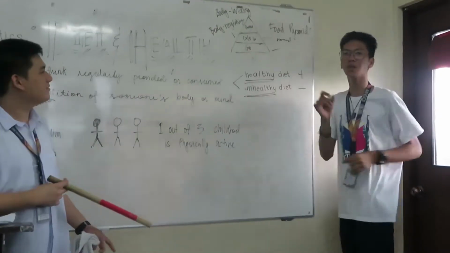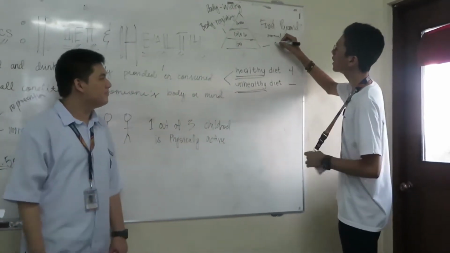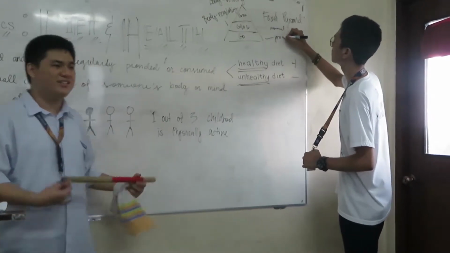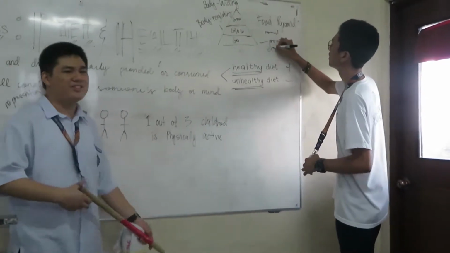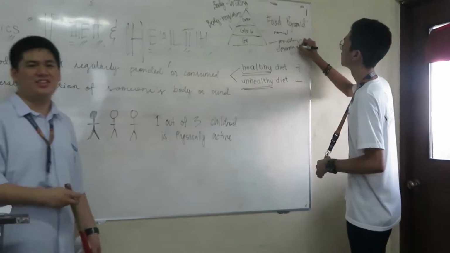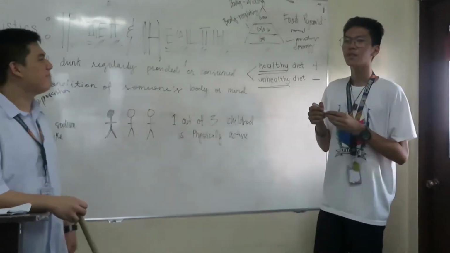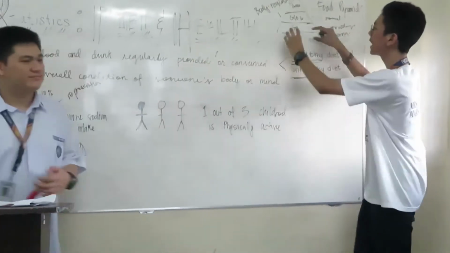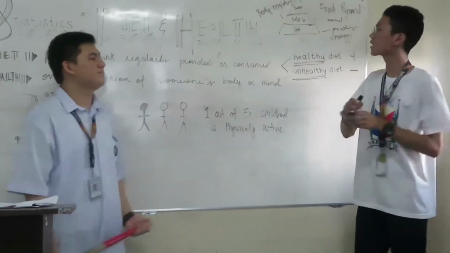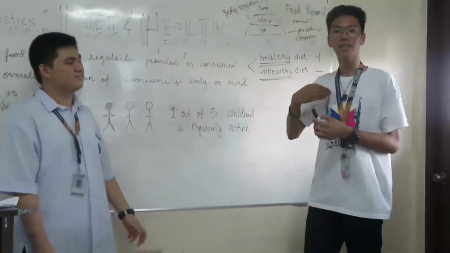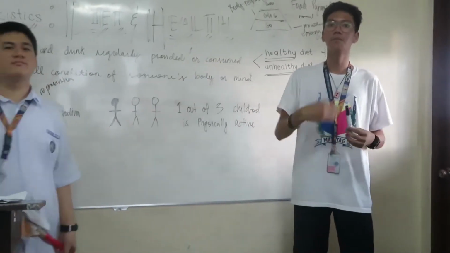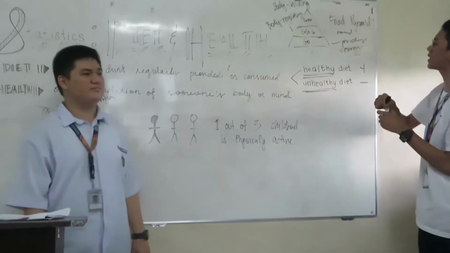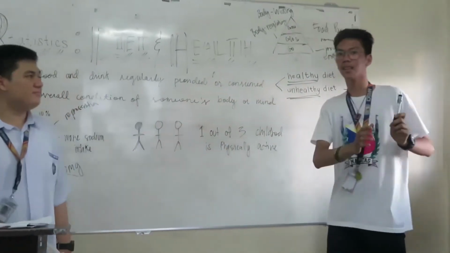So why do we need go foods? It is used for providing energy in our body. For example, carbohydrates-rich food like rice. Okay, so let's define energy. Energy is the ability to do work. So that explains why go foods, we should intake mostly or more than the glow and grow foods, because we need energy to function on a daily basis.